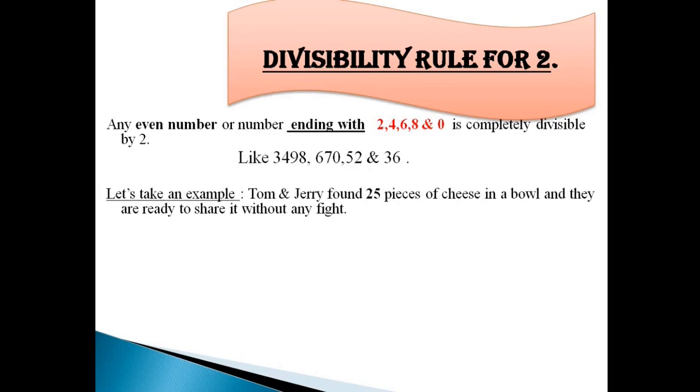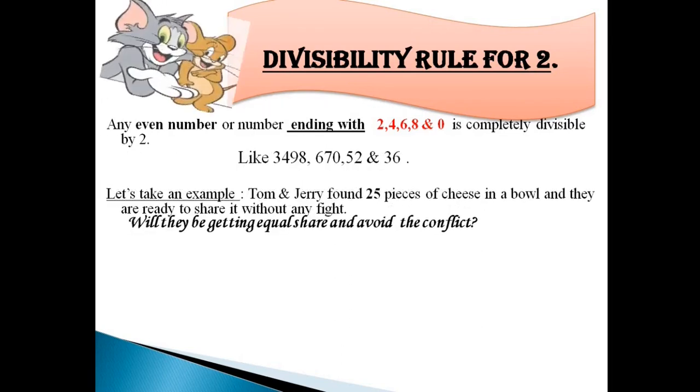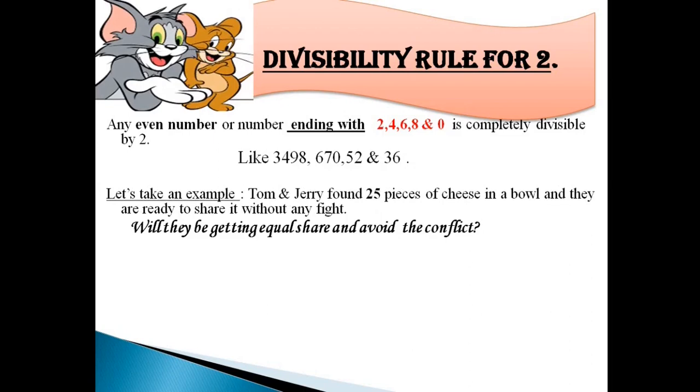Suppose we take another example where Tom and Jerry found 25 pieces of cheese in a bowl and they are ready to share it without any fight. Will they be getting equal share and avoid the conflict? What will you do? Are you going to divide 25 by 2? Or you are going to apply the rule which I have taught you right now?